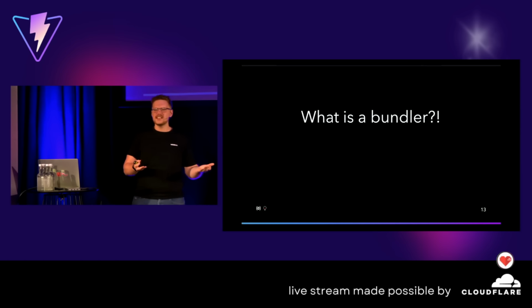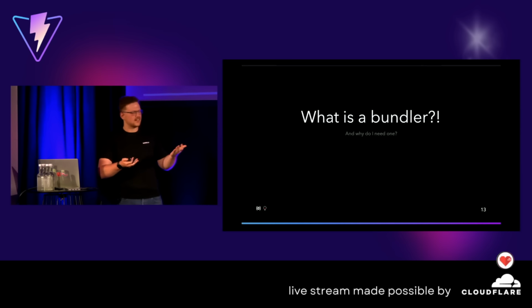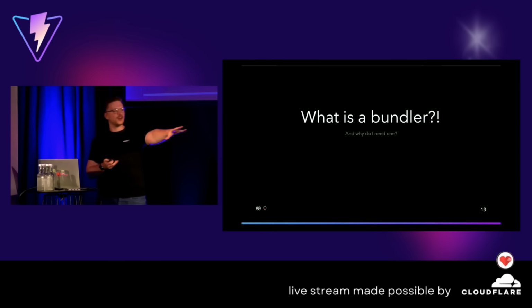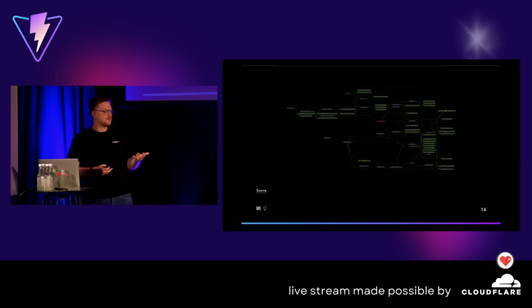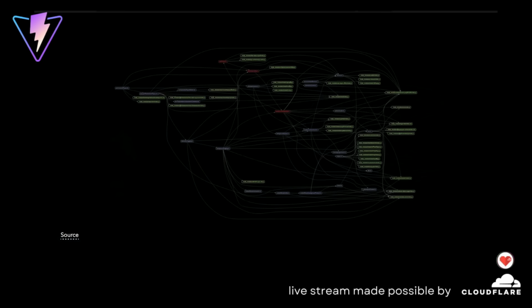But first of all, what is a bundler even? Why do we even need a bundler nowadays, right? You might all know that. Of course we have a build step, fine. But there are a lot of people saying we don't need that, maybe. So we have a look at this here, right? Anyone has an idea what it is? Just say it. Lifecycle, interesting. No, it's a module graph.